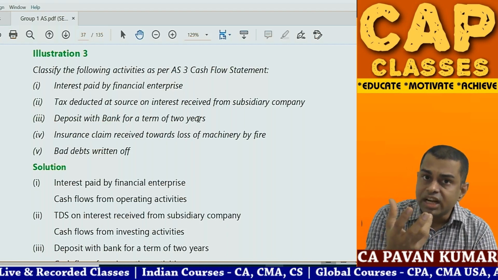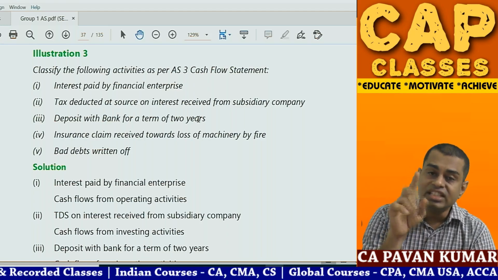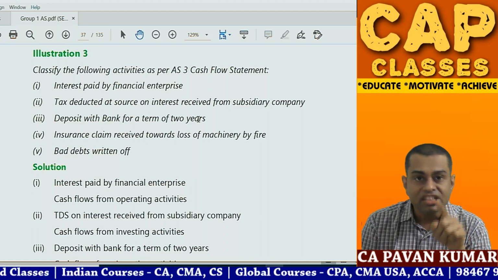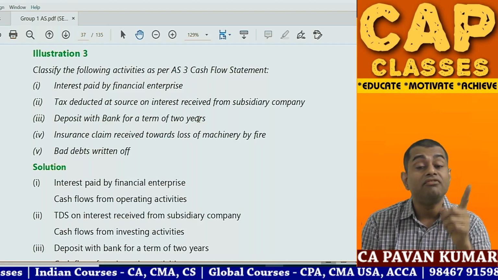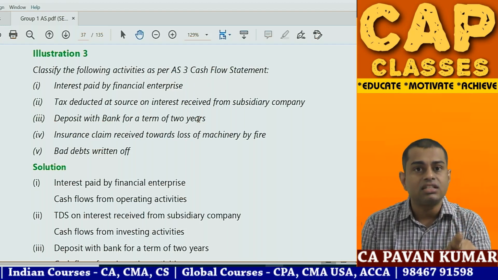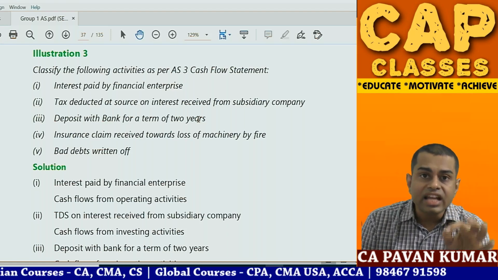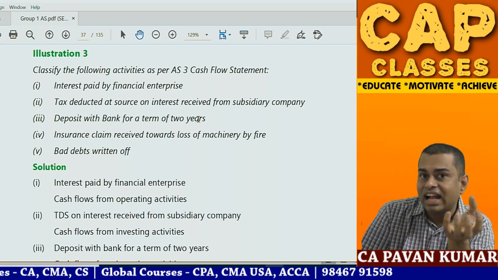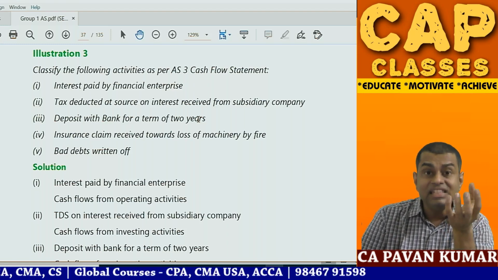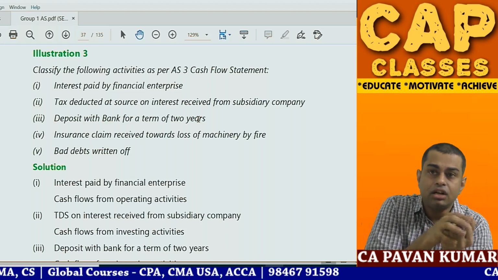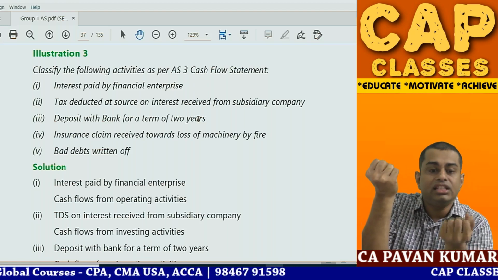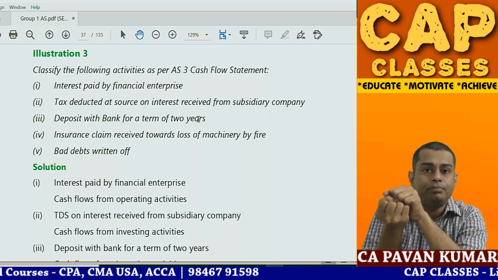When you invested money in a subsidiary, what is that? Investing activity. When you receive interest from the subsidiary, what is that? Investing activity, cash flow. That is the reason when TDS is cut on the interest, then also it is investing activity only. Now remember it like this: if there is one incidental transaction, that means a child transaction of one main original transaction. Whatever the original transaction is, this child transaction also will be the same.